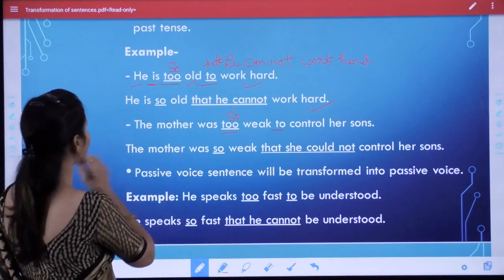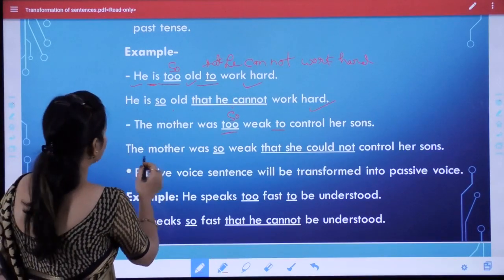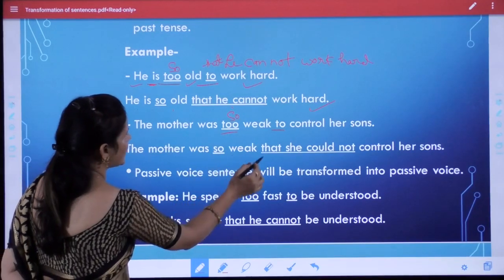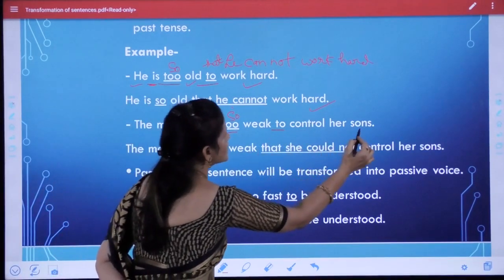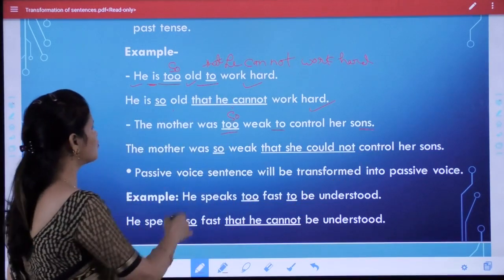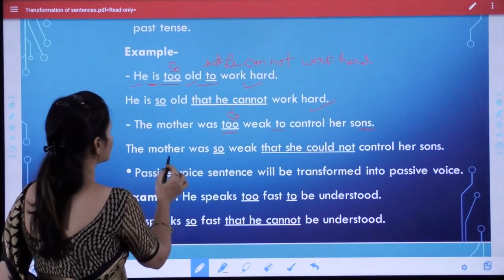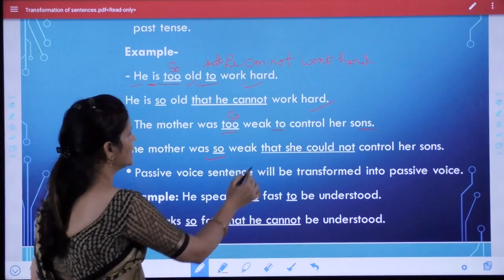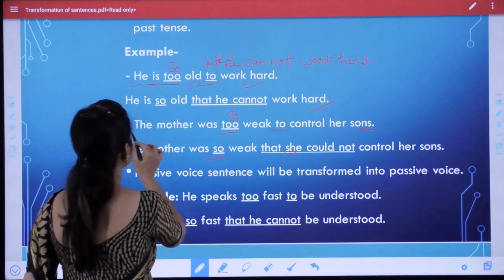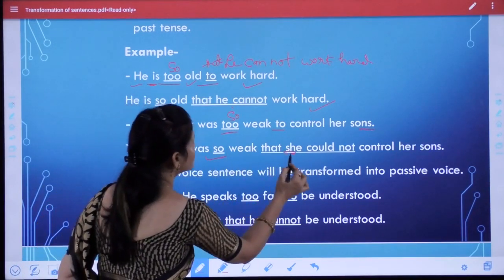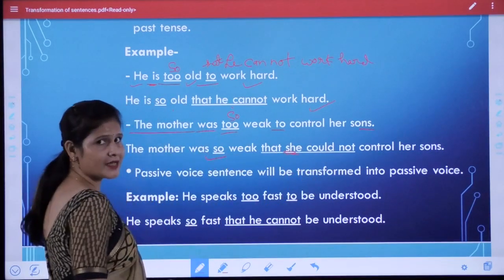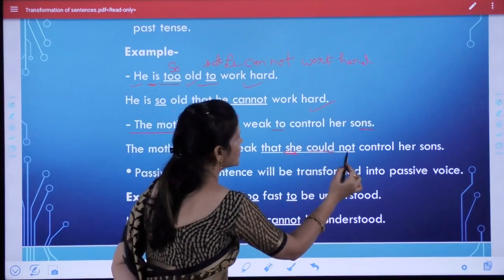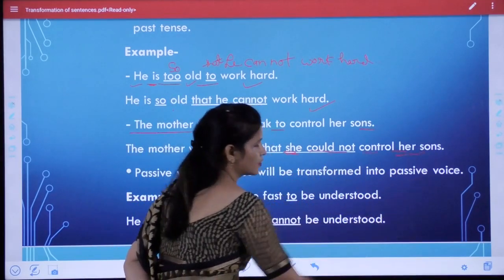Okay, now look here students, the mother was too weak to control her son. Now we have to remove this too, so we use the mother was so weak that she, the subject is the mother, we change it here to she, and could not, because this sentence is in past tense, then we use couldn't control her son.